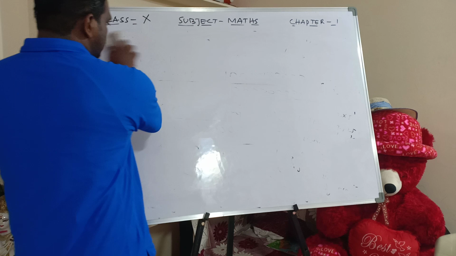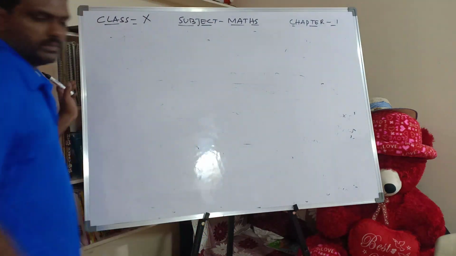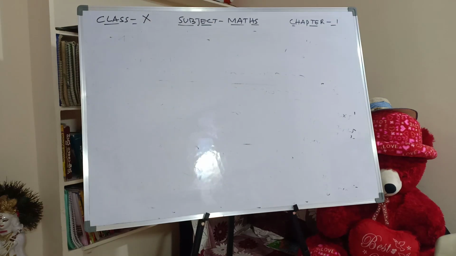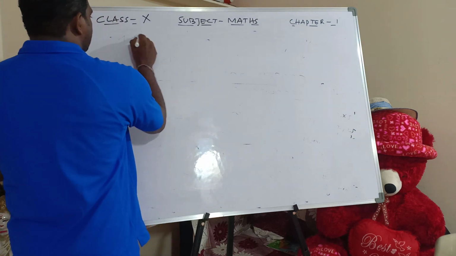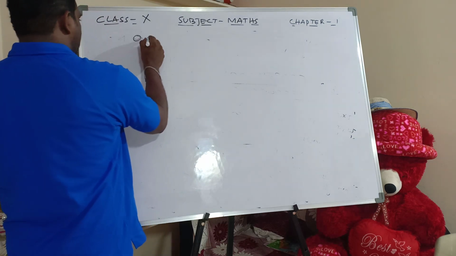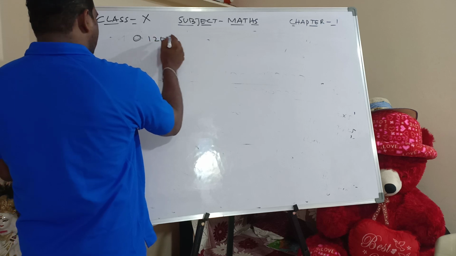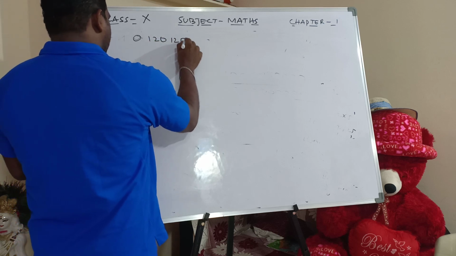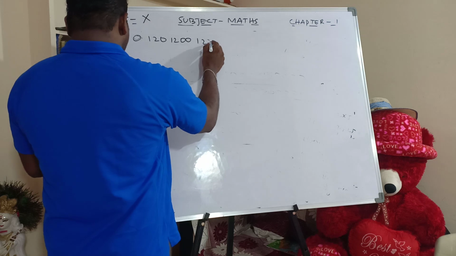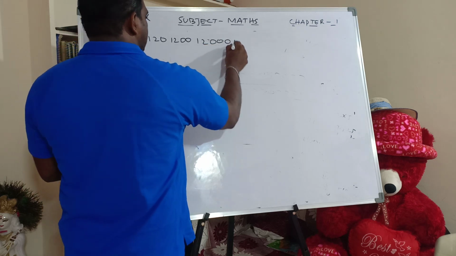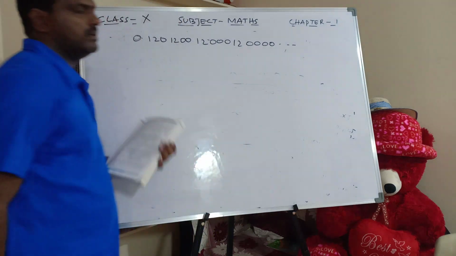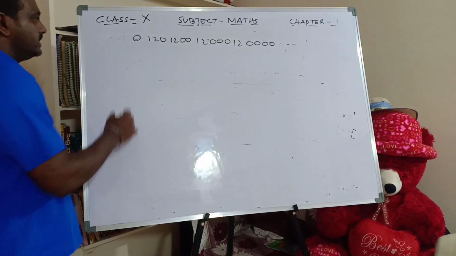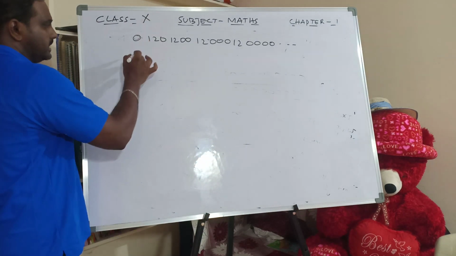I'll go for the next question. Question number 2: 0.120, 1200, 12 and so on. The first answer is it's an irrational number.